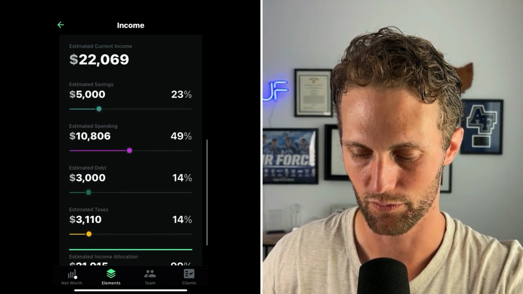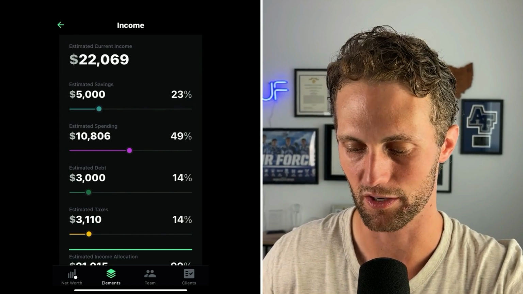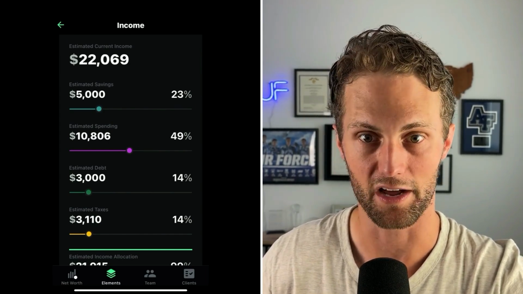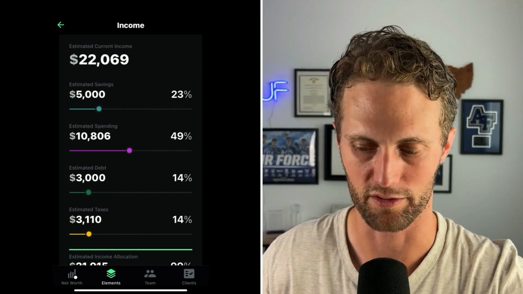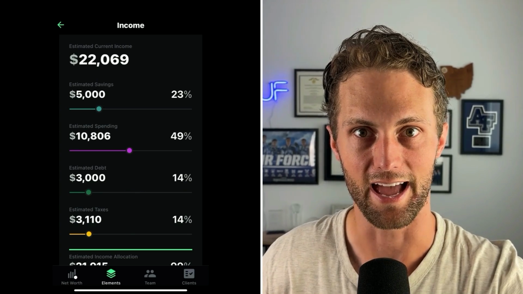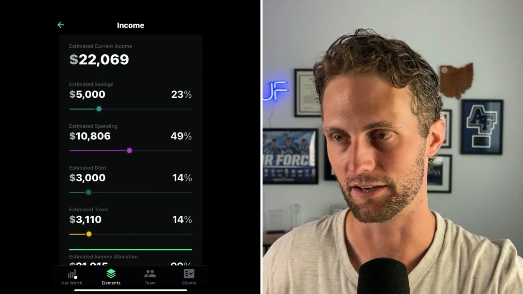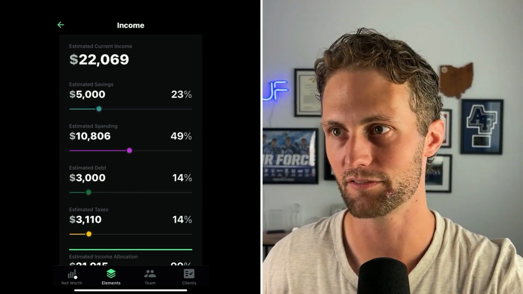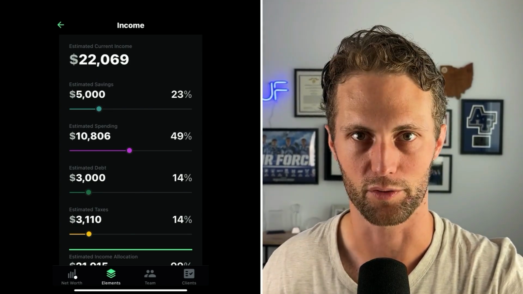A good example. We know what we're paying in tax. We have our debt number under control, super healthy. We've got our saving automated and it's in line with our goals. 23% is also super healthy. We can be super confident spending 10 grand a month and sleep well at night and just be totally free to go spend on things that we love: travel, food, time with family, whatever it may be.